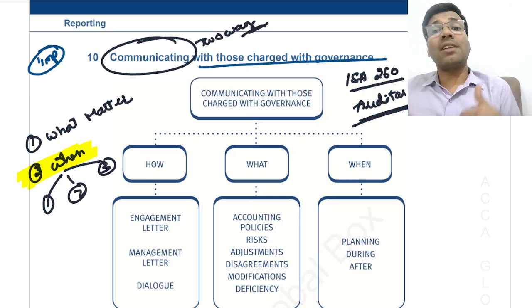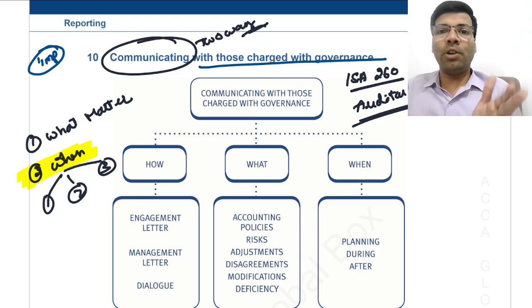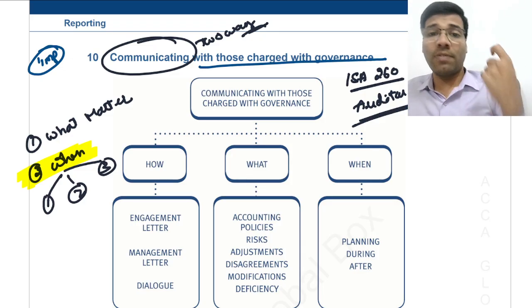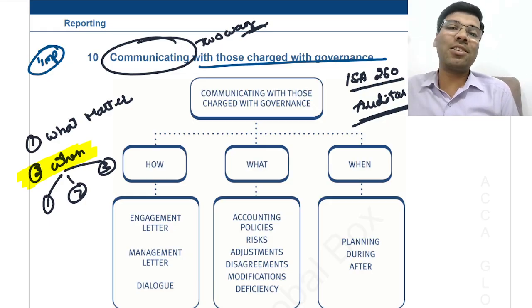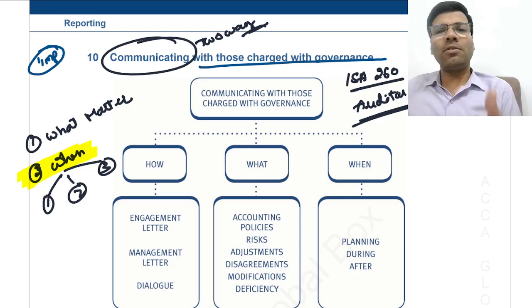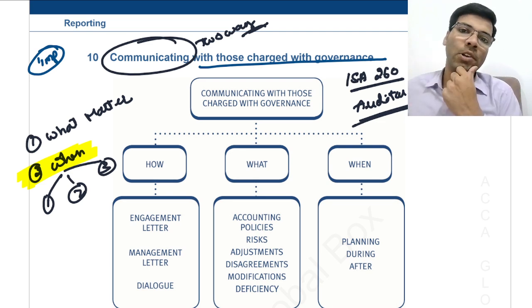Now see, at the starting of the audit, what communications you may make, just imagine. See, I already told you in the previous lectures that please step into the shoes of the auditor, assume yourself as an auditor, and then try to understand these concepts. You will never forget the concepts. Right? Now, at the beginning of the audit, what communications can an auditor make? Okay, had you been an auditor, tell me at the beginning of the audit, what communications will you make?